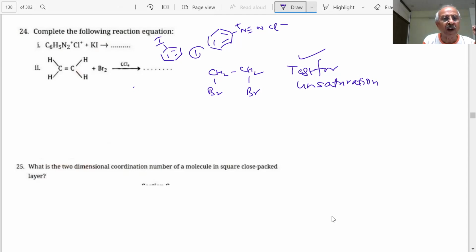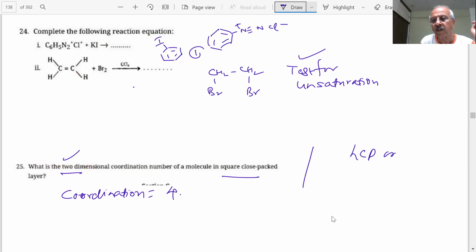Question is on the screen. What is the two-dimensional coordination number of a molecule in square close packing? In square close packing, it is 4. Two-dimensional. You should be very careful when you read the line. It is two-dimensional, no? Coordination number is 4, student. And if he says the coordination number in HCP or CCP, it has been asked so many times.